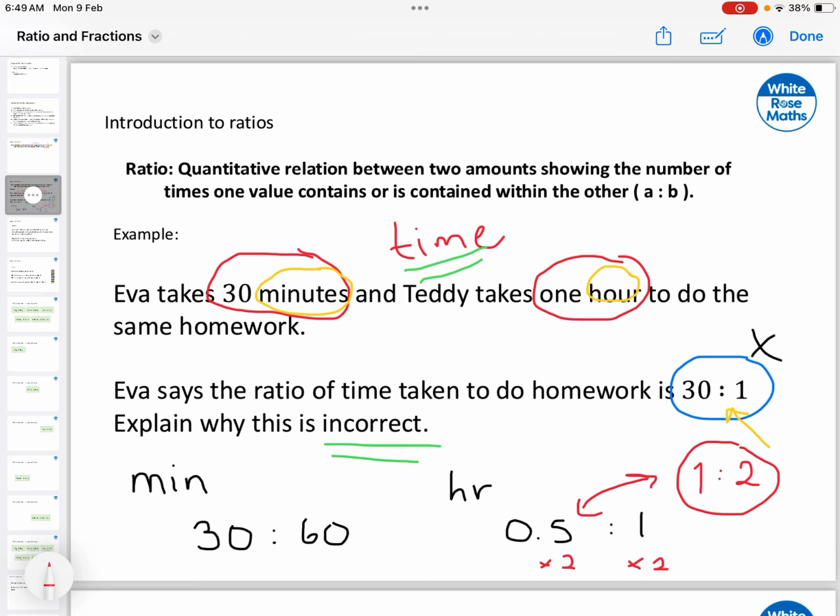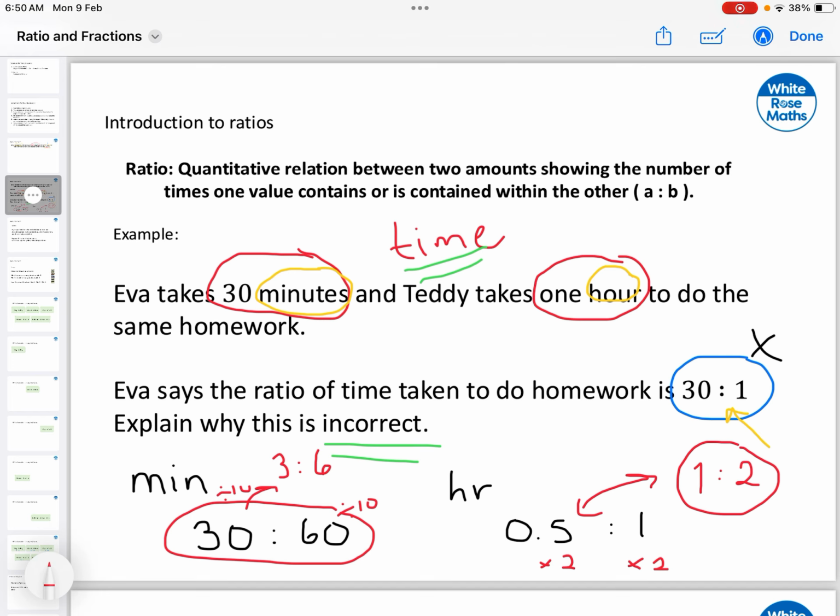What I'm saying with this is that you can simplify ratios or you can even expand ratios, but the condition is that you have to multiply by the same amount both. For example, in this case that we have 30 minutes against 60, I can make a small change to this one. What we can do is we can divide by 10 each. So we can have a new ratio that is 3 out of 6. Once again, the ratio is kept. What we're saying here is that she takes half the amount of Teddy. So if you apply the same operation on both parts, the new ratio is equivalent. In this case, I was talking about division by 10. On the right side, I was multiplying by 2.